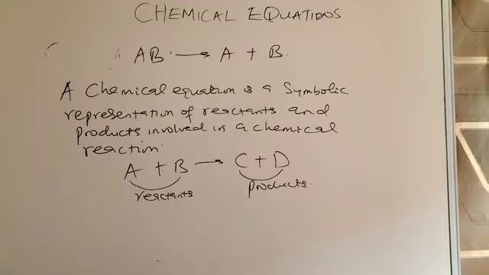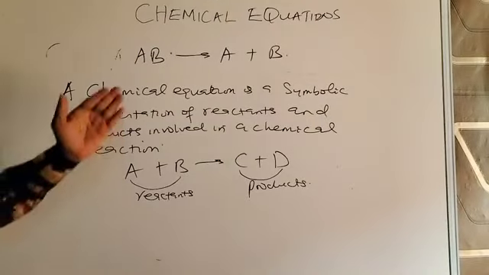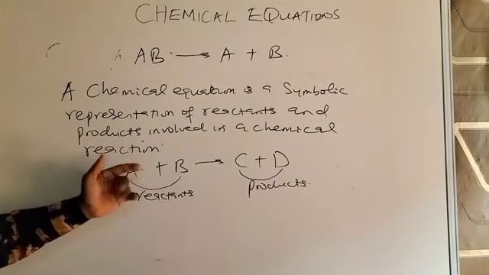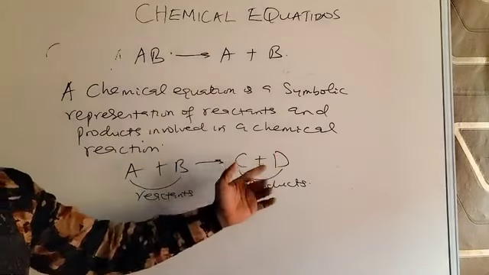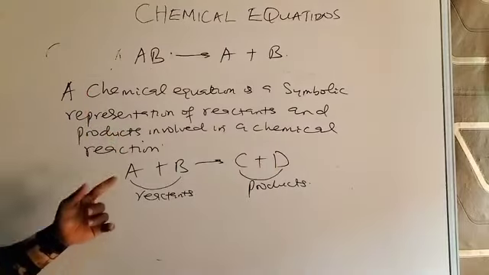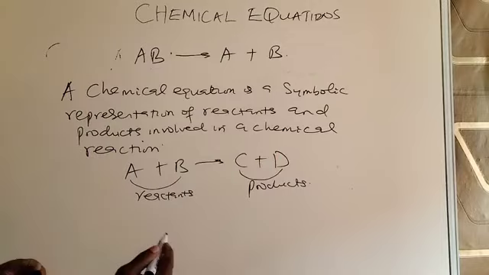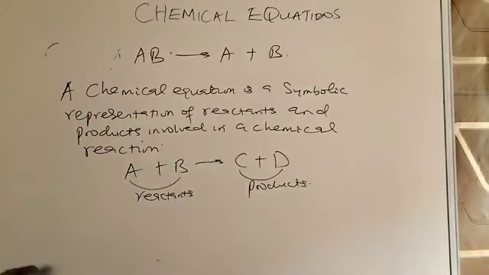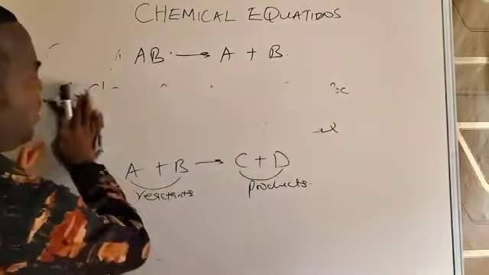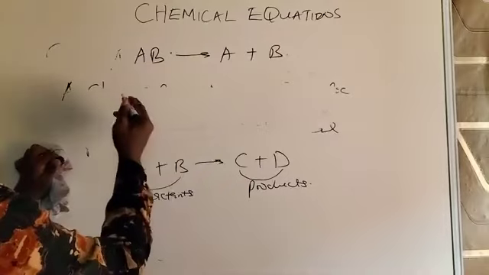The more important thing is that the substances you write on the left-hand side of the equation are reactants, while the ones whose symbols or formula appear on the right-hand side are called products. Symbols represent elements. For instance, if A is zinc, the symbol of zinc is Zn.